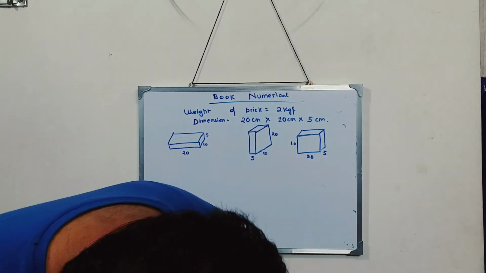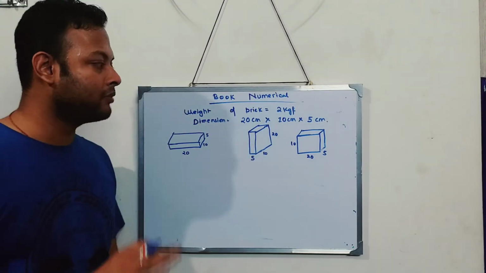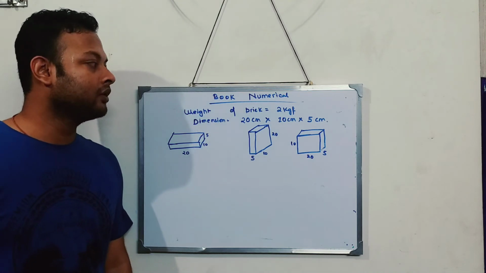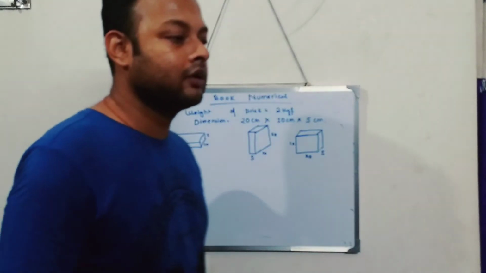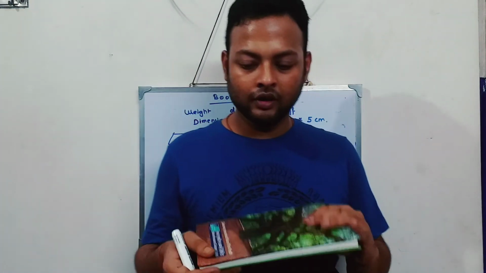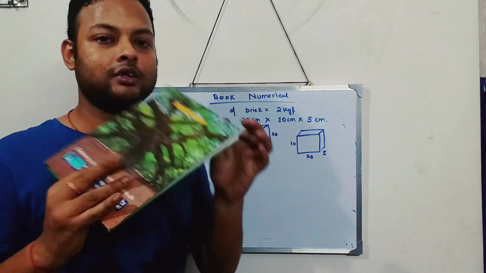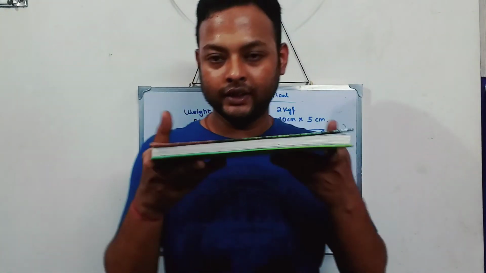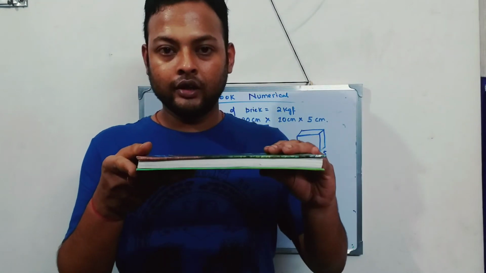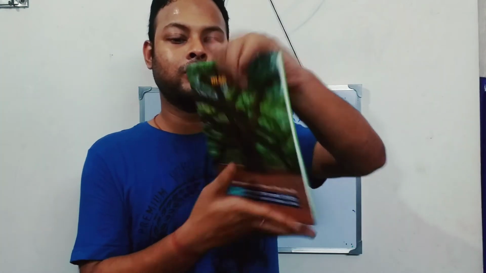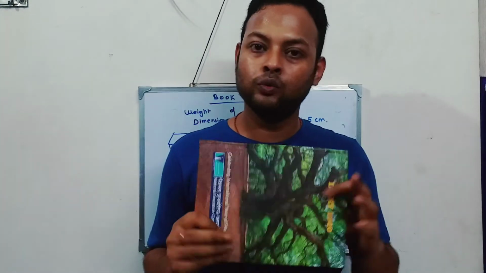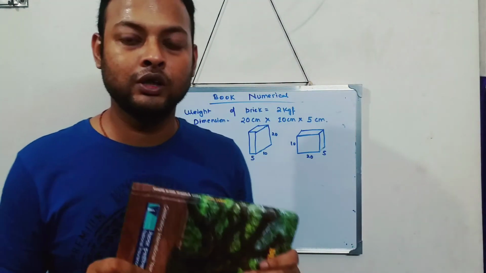Now this is, I think, the last question of your book. I don't know the number, but this is the last question of your book. Now think, there is a brick. Consider this is my brick. This is a diary, but I consider this as a brick. This brick has a weight of 2 kgf. Now if I turn the brick like this or like this, the weight will not change. The weight will stay 2 kgf in every situation, which in lecture 7 I told you in the first sum.